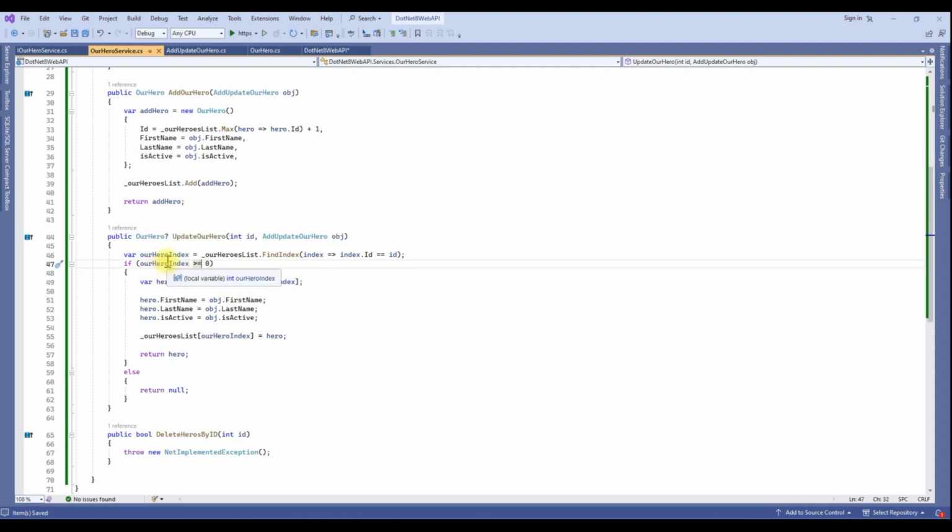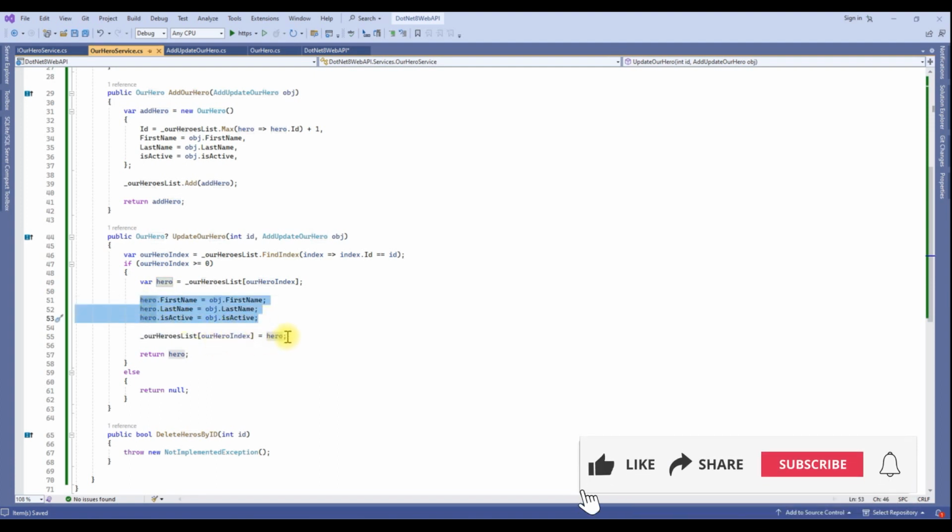If index is greater than or equal to 0, then I got an entry. So safely we can update an entry and save it. Here I'm just pulling out a hero object again, updating this object, and assigning it to that index, and returning a hero object.